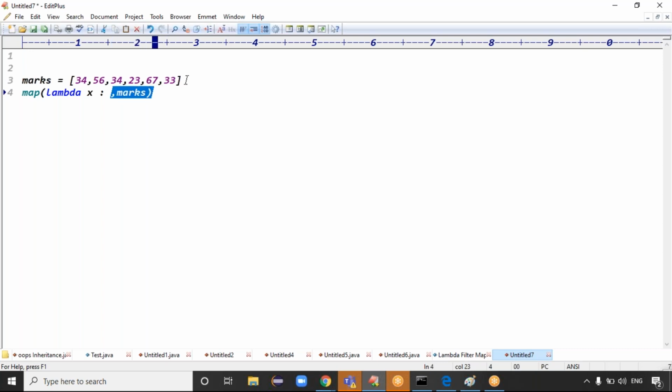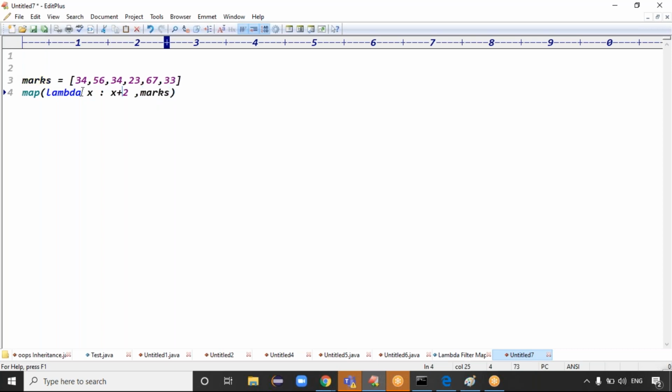So marks contains multiple values, and every element comes to the x variable. Then what do we have to do? For every element I want +2, so x + 2. Every element, I simply am doing +2, right? That's it. Map is also expecting two arguments, like filter. One is the lambda expression, which is the logic part. This is the input part, right?